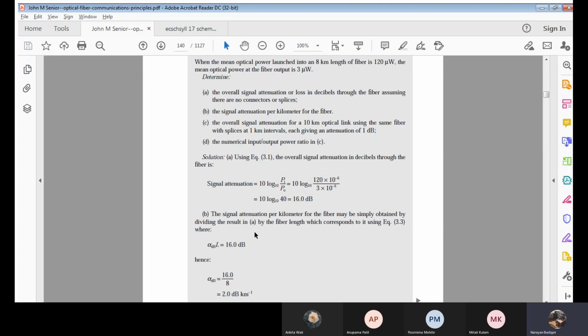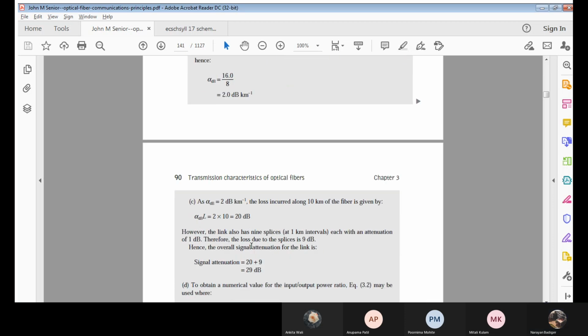Of course, it's a 10 kilometer optical link having 10 hyphens or 10 dashes. Now, considering splices as a concept for an optical fiber, at 1 kilometer intervals each, giving an attenuation of 1 decibel each, I will be having 9 splices.